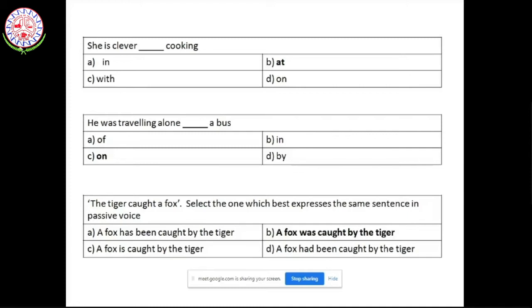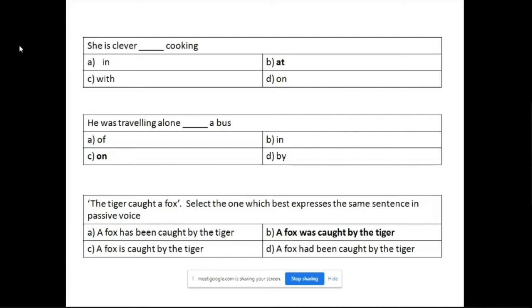So first of all, you need to find out the tense. The tiger caught a fox is simple past. Okay. So you cannot say a fox has been caught by the tiger. First identify what type of tense this particular sentence is talking about. The tiger caught a fox. It doesn't say the tiger is catching. Catching is continuous. Caught a fox. So it is not simple present. It is neither continuous. It is perfect.